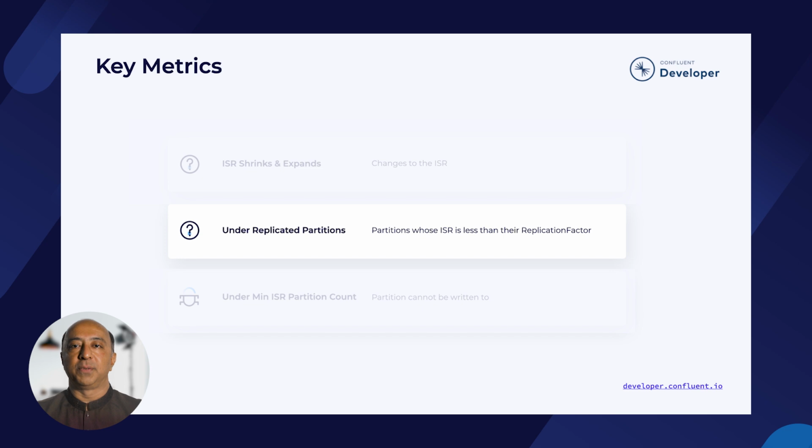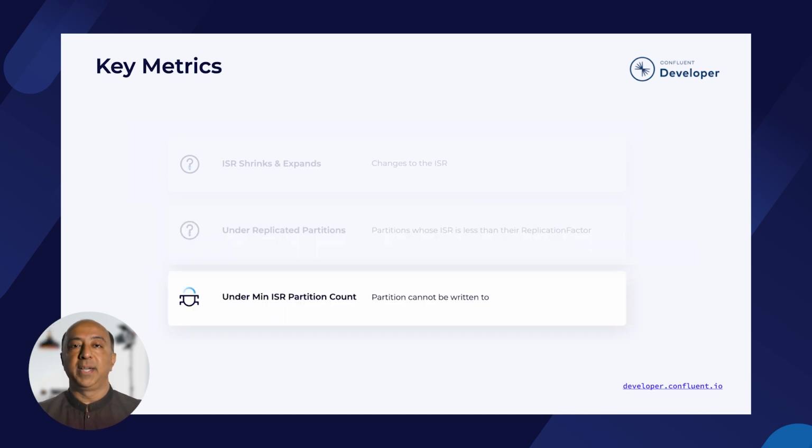When the number of replicas of a partition is below its replication factor, the under-replicated partitions count will be incremented. This is an early warning for infrastructure teams, which they can address, hopefully, before the partition gets counted in our final metric, under min ISR partition count. If the number of replicas of a partition falls below the min in sync replicas configuration setting for that particular topic, clients will no longer be able to write to it. As you can imagine, this warrants escalation to fix as soon as possible.